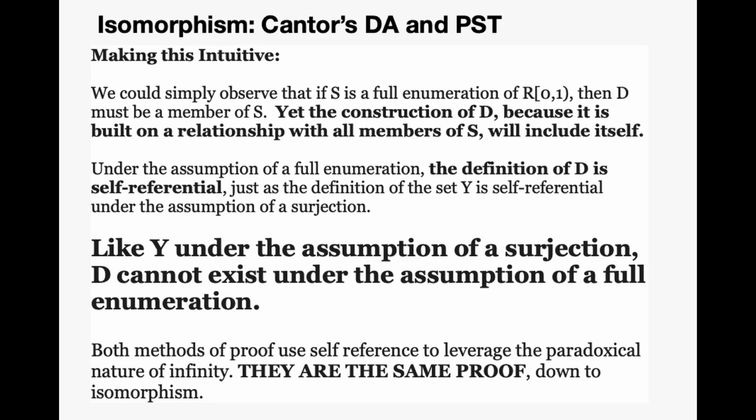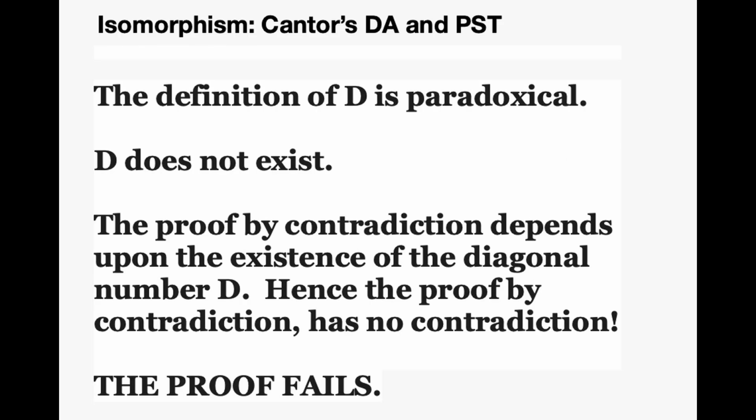So both methods of the proof use self-reference to leverage the paradoxical nature of infinity. They are essentially the same proof down to isomorphism. So the definition of D is paradoxical, D does not exist, and the proof by contradiction depends upon the existence of the diagonal number D. Hence, the proof by contradiction has no contradiction and the proof fails.